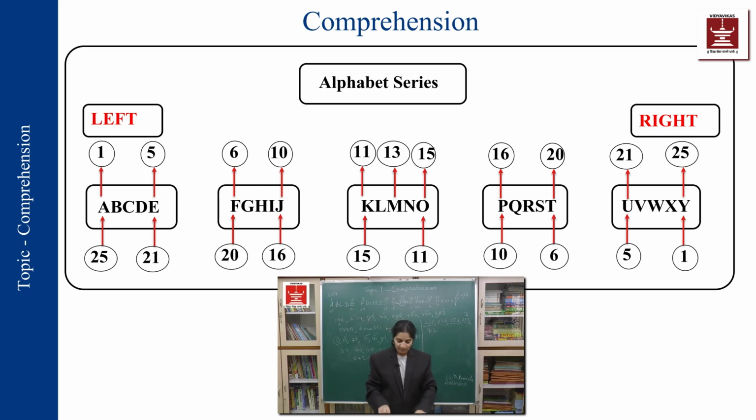Now we'll go to the last topic of comprehension. The last topic of this particular comprehension part is alphabet series. When you say alphabet series, we have already written the alphabet series, if you see on the blackboard. We initially started with this only. I told you what is alphabet series. So these are alphabets from A to Y, which are 25 alphabets from your normal alphabetical series.